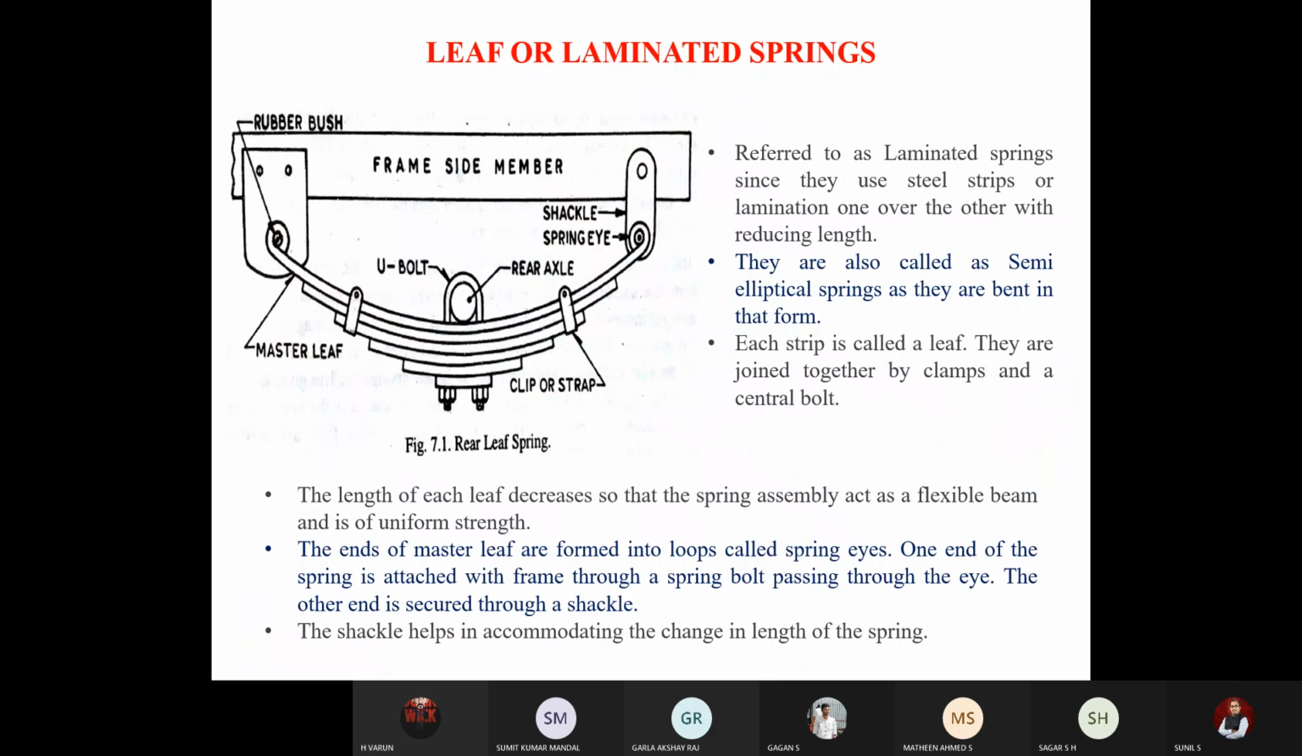Right. So next, this I think you might have seen. If you see old trucks, easily you can observe this. Or even in a car's rear wheel, you can see this type of spring. They are called leaf or laminated springs. So please take down the sketch. First we will discuss in detail about the springs. Then we will go to the suspension, which is a combination of spring and damper. So next, please take down the sketch.